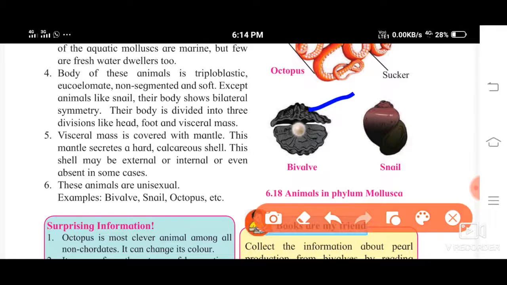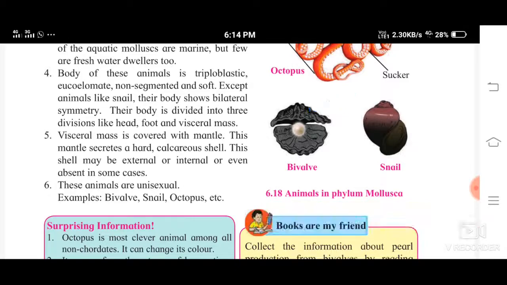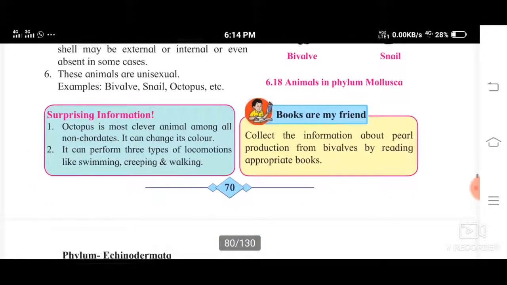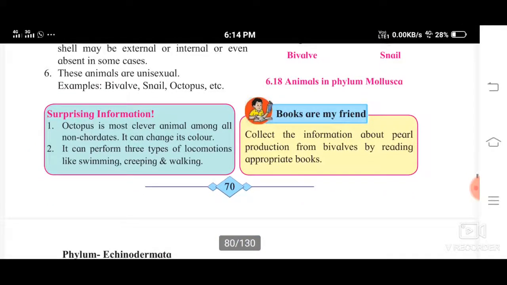This shell may be external or internal, or even absent in some cases. So in some it might be present inside, in some it might be outside, or in some it might be absent also. These animals are unisexual. Examples are bivalve, snail and octopus, etc.